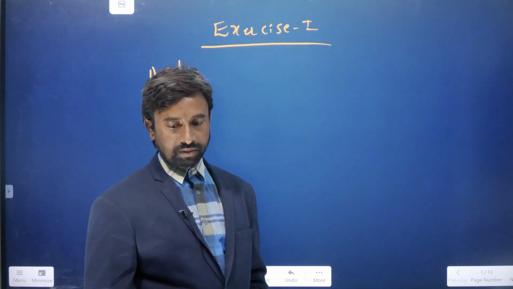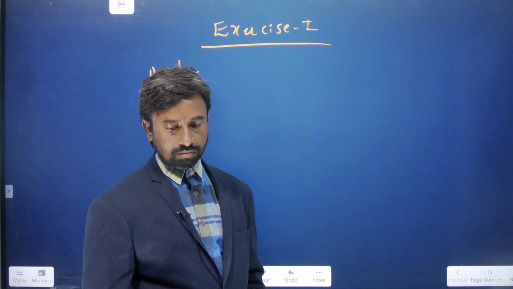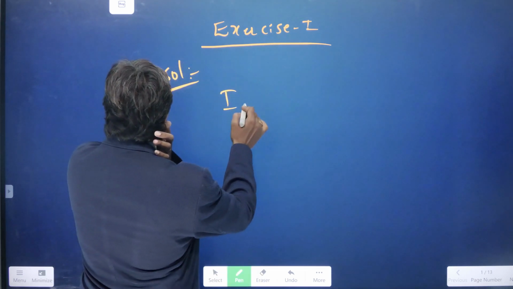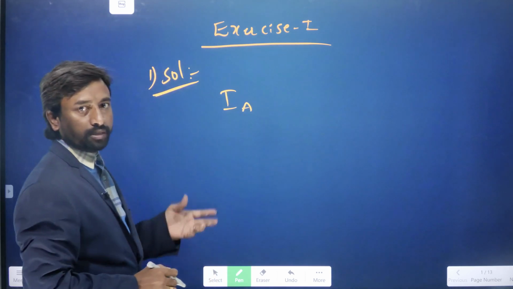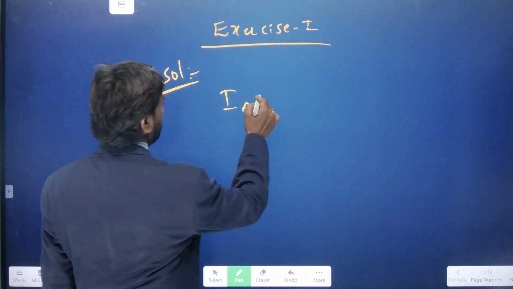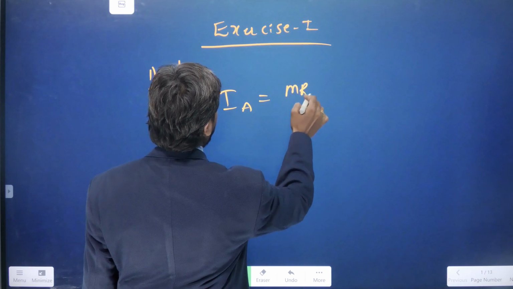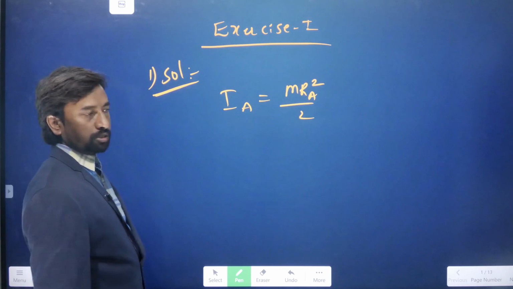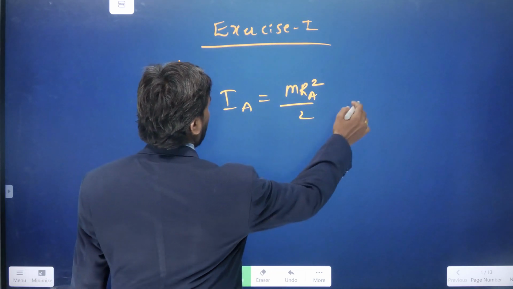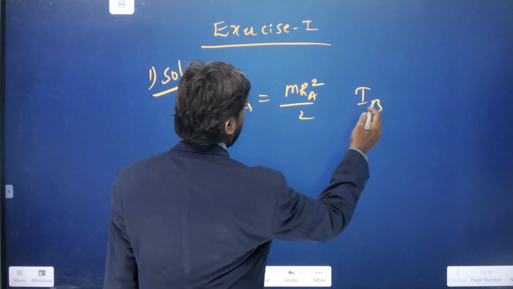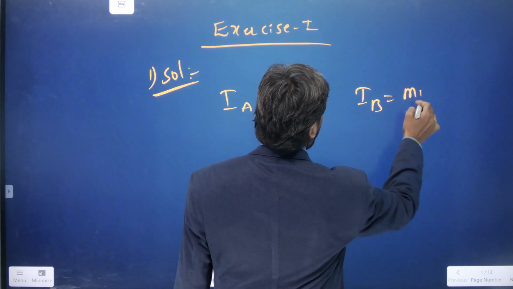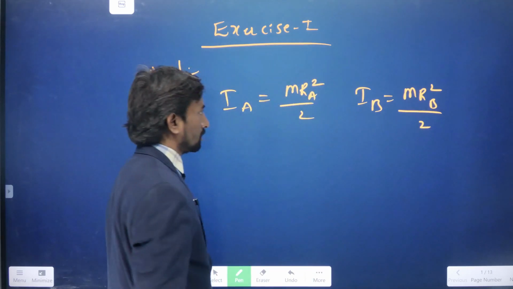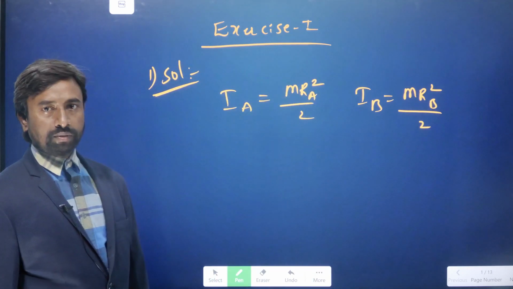Then the moment of inertia of the two bodies. Let us consider the moment of inertia of the copper disc, first disc A. We can write MRA square by 2. They have the same thickness, which means the mass will be the same. And for the other body, it is MRB square by 2. Same thickness means the mass is distributed the same.